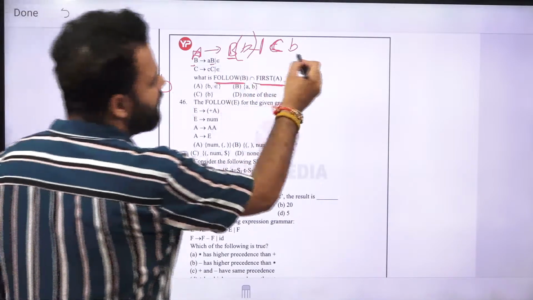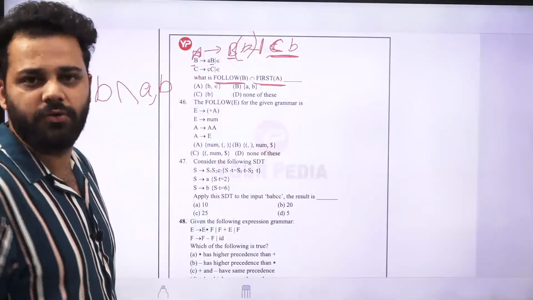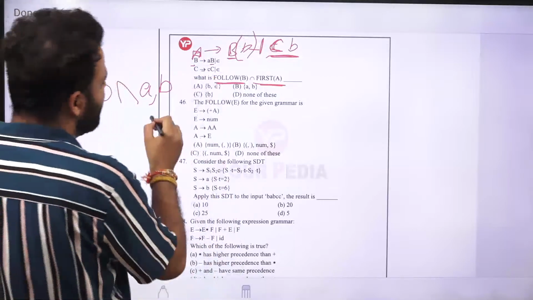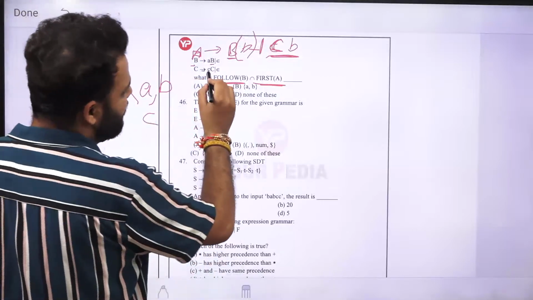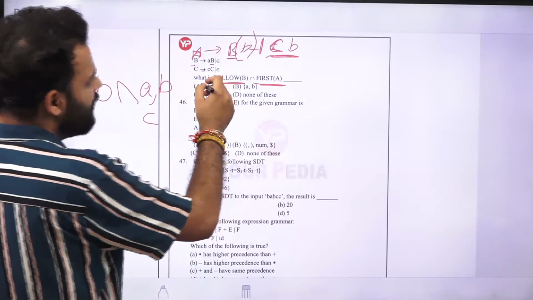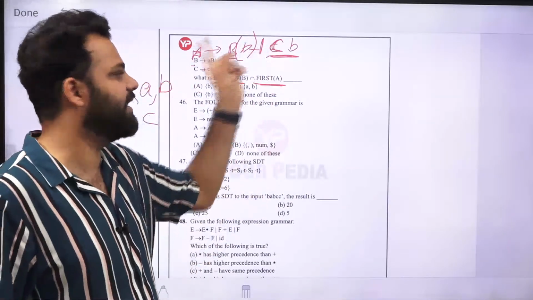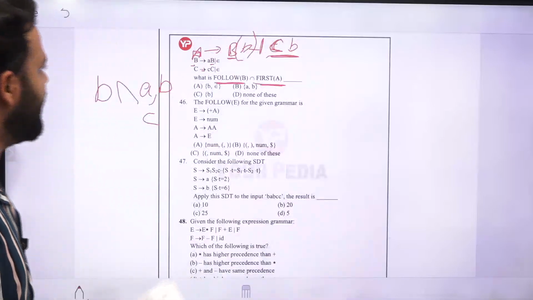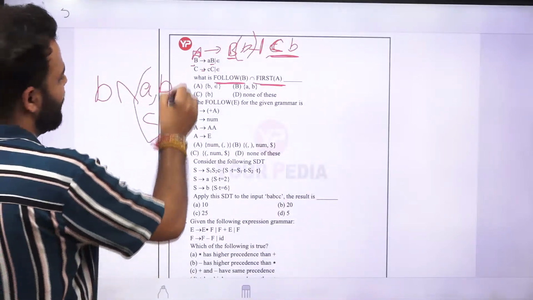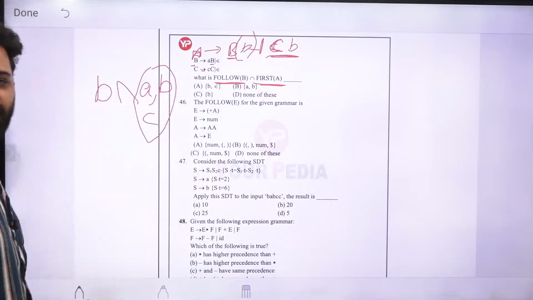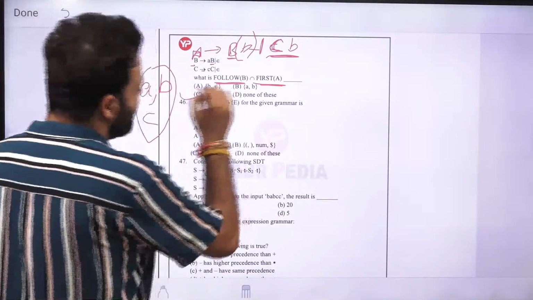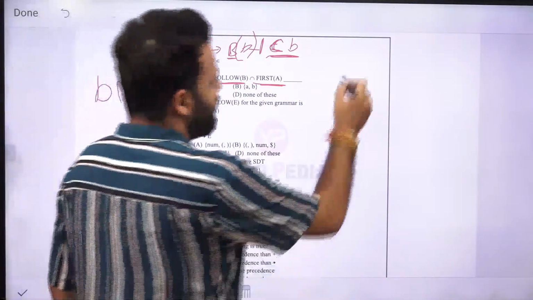And again, using this production, first of A will be equal to first of C, and first of C will give you smaller c, and whenever you put this C as epsilon and go back, it again gives you first of A as B. So the three options follow. First of A will be ABC. Follow of B will be B. If you take the intersection, you will get B here.